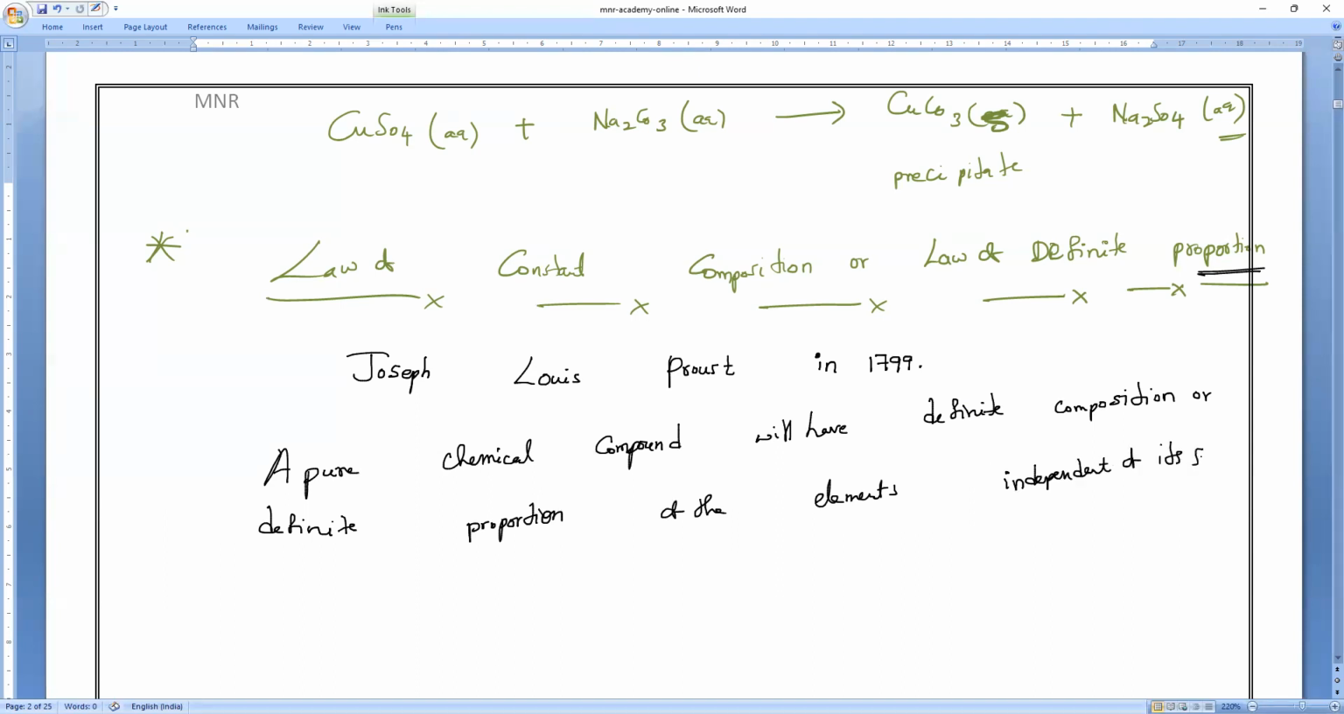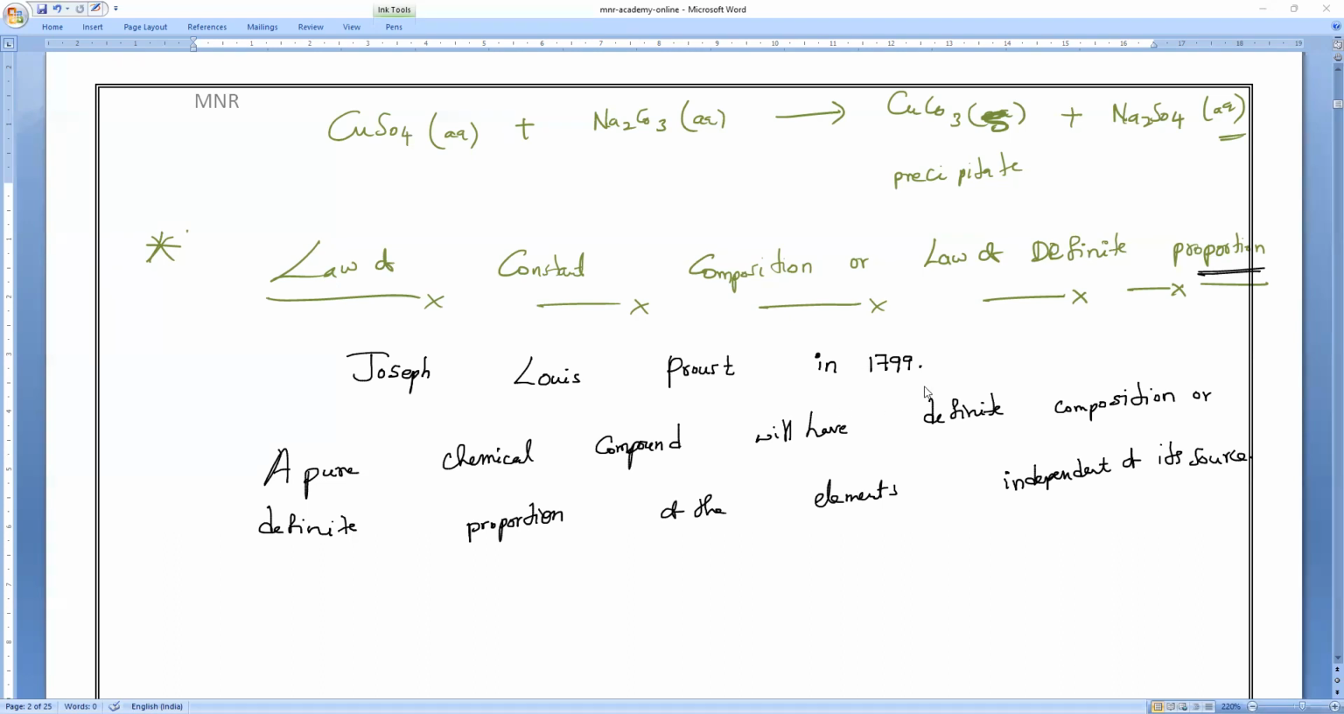Independent of its source. Now see, you can produce carbon dioxide gas by anything: by burning fuel, by respiration, by other processes, anaerobic respiration. Whatever the method you follow, wherever you get the carbon dioxide, the atoms always remain constant. Am I right? Shivani, Kavya, please respond. That is what we call the law of constant composition, or definite proportion. So what does it mean?